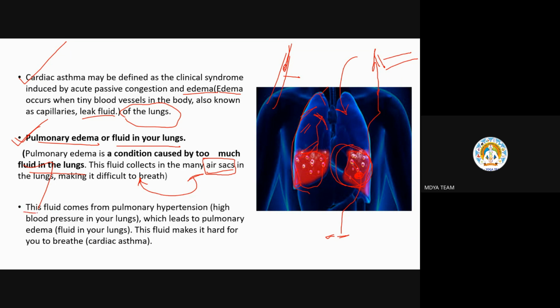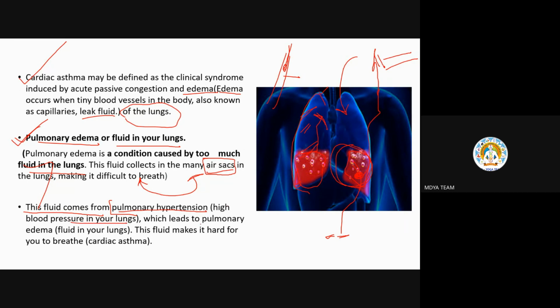Now, this fluid comes from pulmonary hypertension. What is pulmonary hypertension? As I told you, it is the force exerted on the walls of the vessels of the pulmonary part, or high BP in this pulmonary part. Therefore, it is written high blood pressure in lungs.